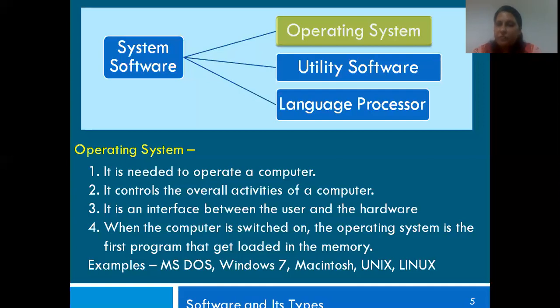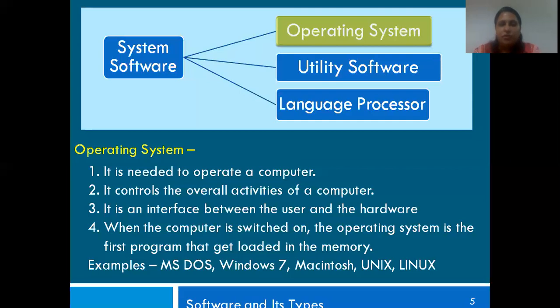Then, very important, your operating system is an interface between the user and the hardware. This is what I was talking about when I was explaining the first point. It is an interface, means it comes in between the hardware and the user. In order to make the machine more usable, you need the operating system, else you will not be able to use the machine at all.